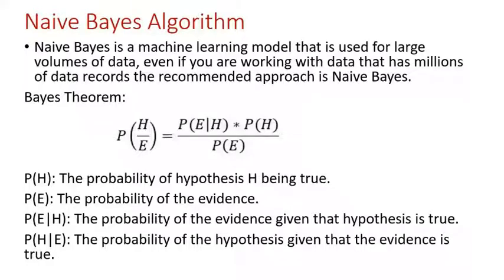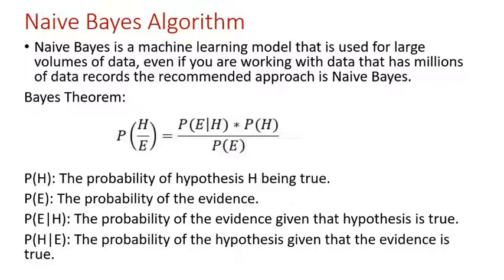Before the naive Bayes algorithm, first we need to know what Bayes theorem is. In the previous video we discussed Bayes theorem and examples of it. Once again, what is Bayes theorem? Bayes theorem works on conditional probability. What is conditional probability? Conditional probability is the probability that something will happen, given that something else has already occurred.